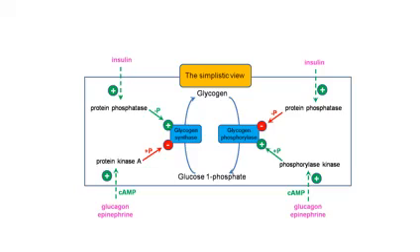So under regulation, we looked at the hormonal regulation, that is on one side glucagon or epinephrine, and on the other side insulin. As you can see in the simplistic view, the figure shows that glycogen synthesis is promoted by insulin, and it promotes synthesis by converting the inactive glycogen synthase, which is phosphorylated, to the dephosphorylated form with the help of the enzyme protein phosphatase.